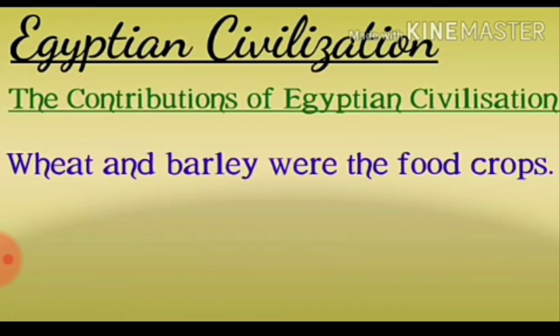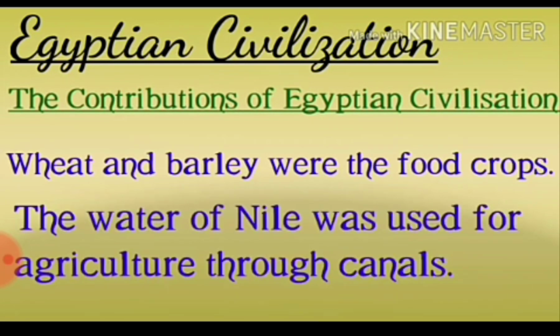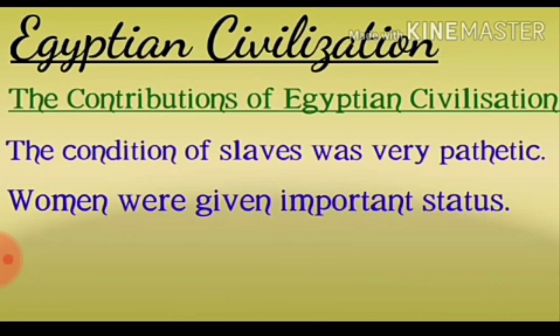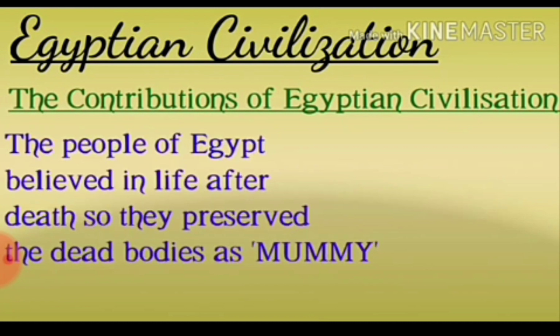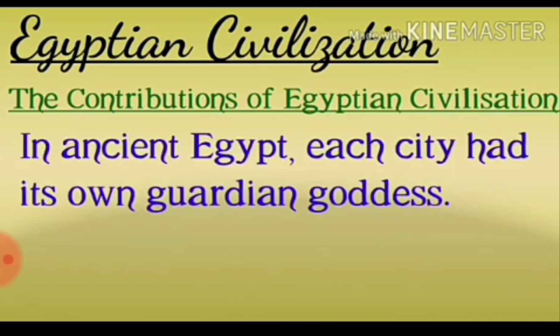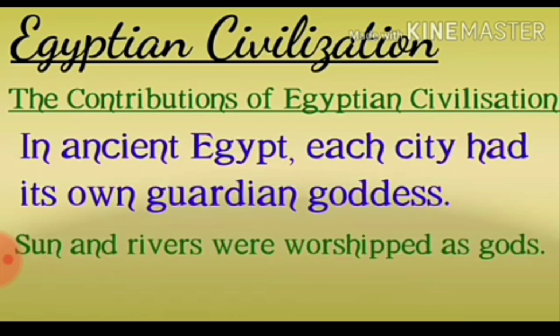Now the contribution of Egyptian civilization. Wheat and barley were the food crops. The water of the Nile was used for agriculture through canals. The condition of slaves was very pathetic. Women were given important status. The people of Egypt believed in life after death, so they preserved the dead body as a mummy. In ancient Egypt, each city had its own guardian god and goddess. Sun and rivers were worshipped as gods.